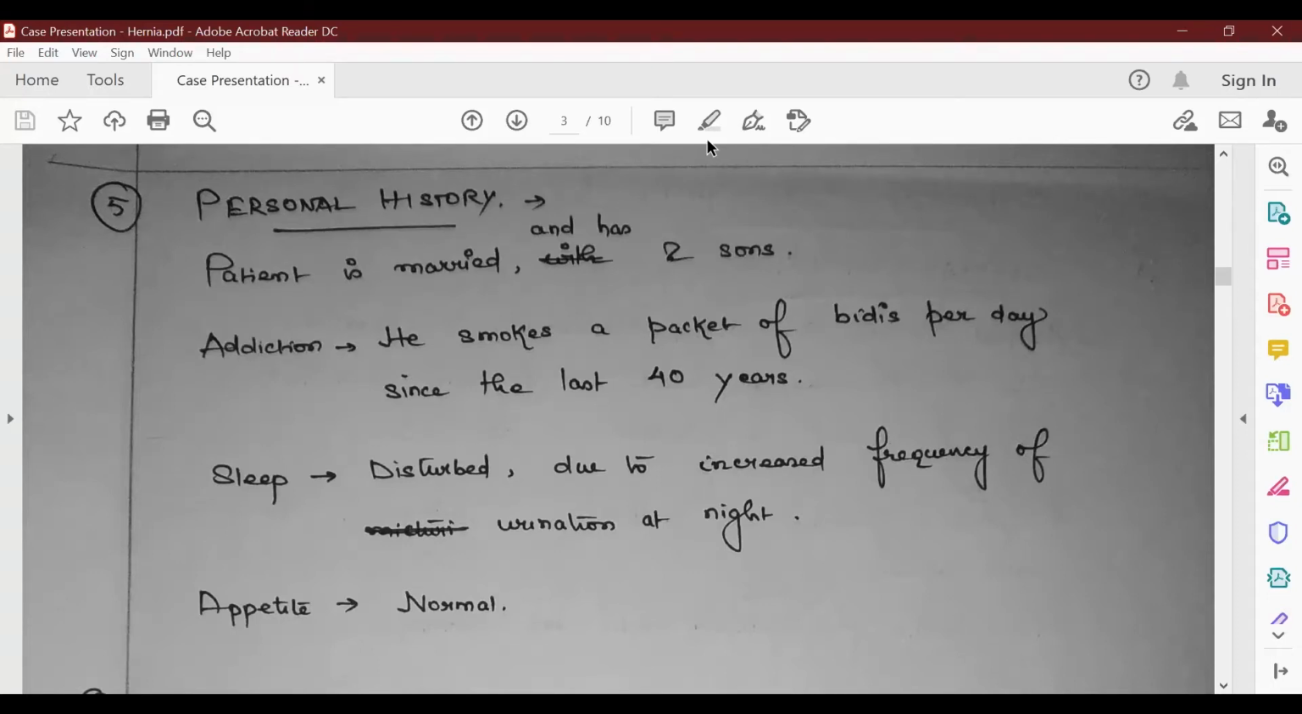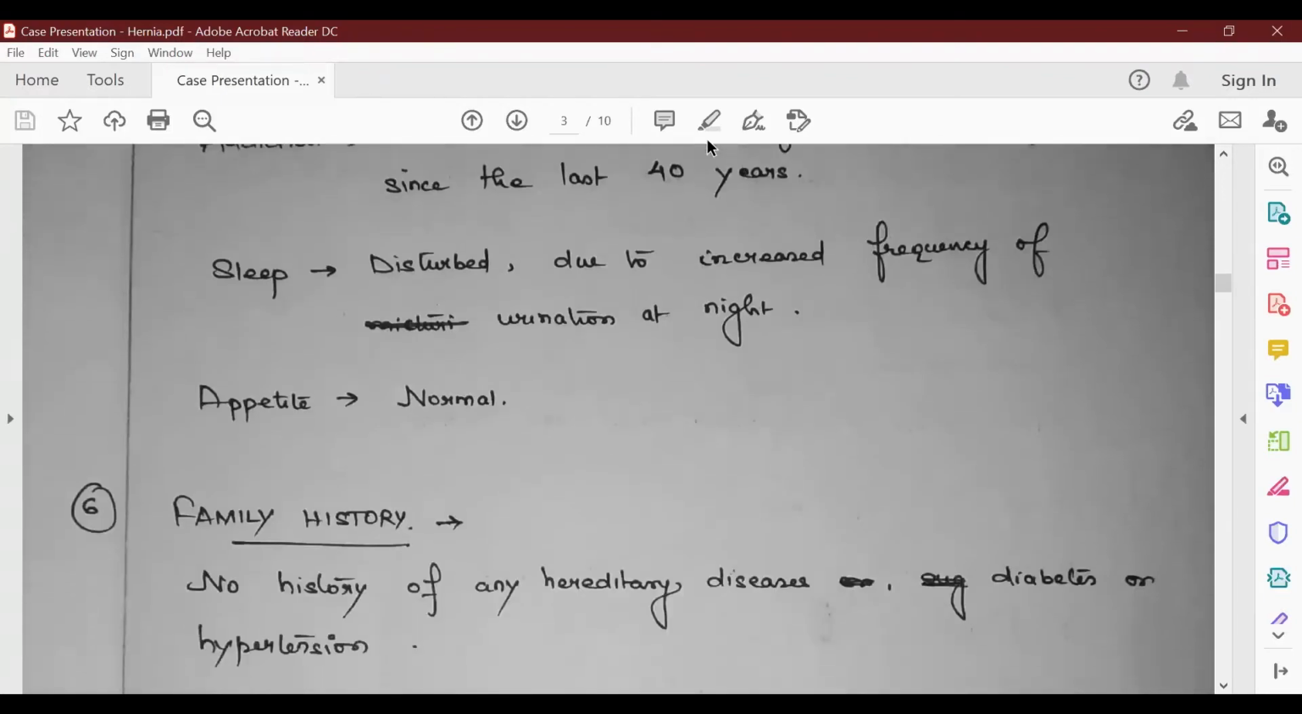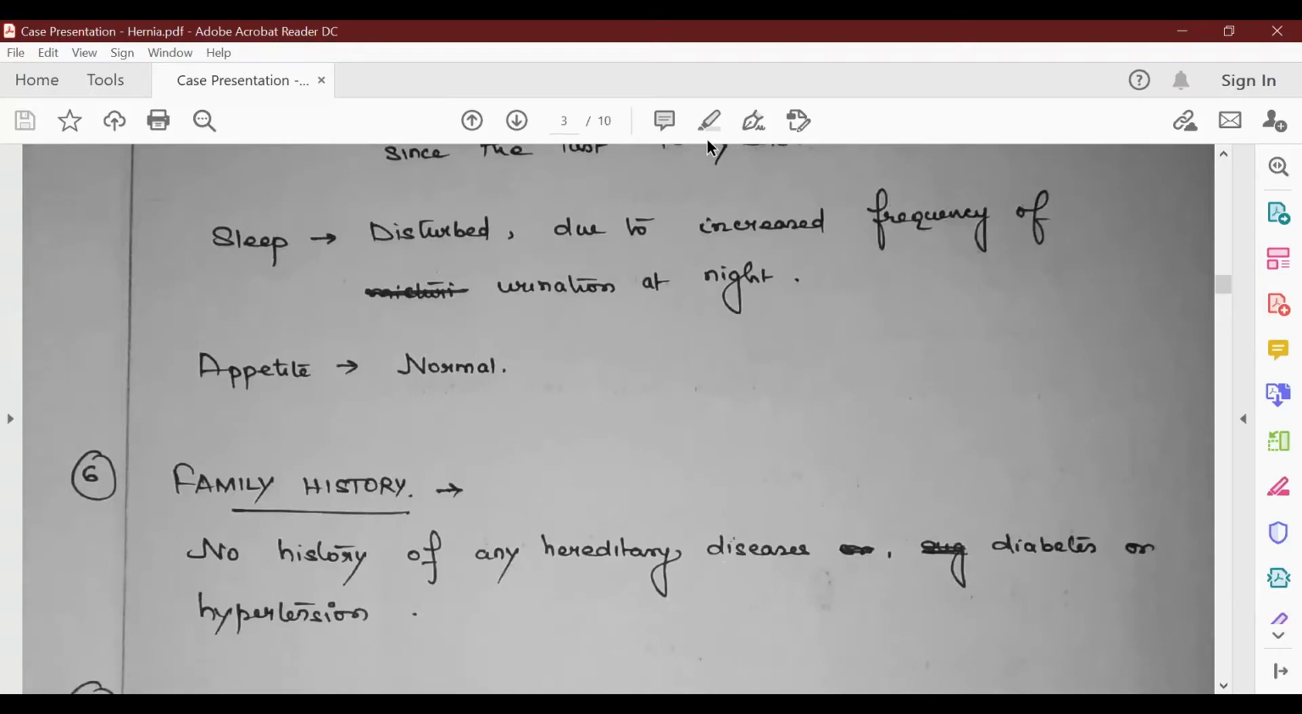Sleep is disturbed due to increased frequency of urination at night. So again, features of prostatitis, again features of BPH here. Appetite is normal. Bladder, bowel, sleep, appetite, and addiction, you can group under personal history, or you can write a separate addiction history as well.